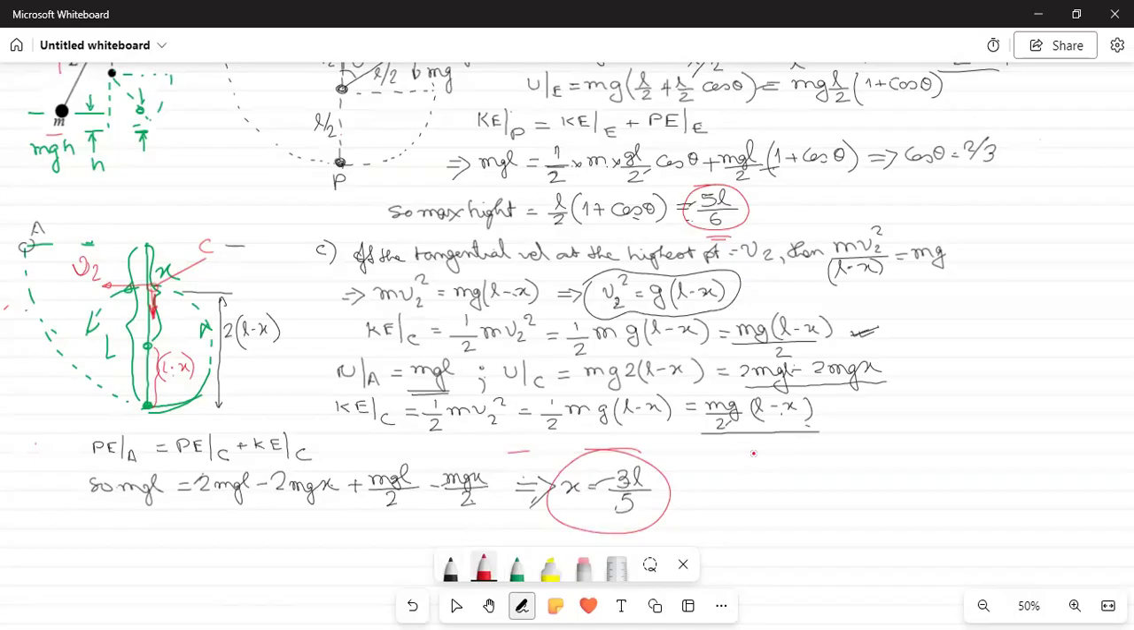That means if this is our bob, and the whole thing is L, the x is 3/5 of L. That means x should be somewhere here, 3/5 of it. Then the bob will take a complete circle, right? So this is how we solve this problem. Then we shall come to the next problem after a few minutes.